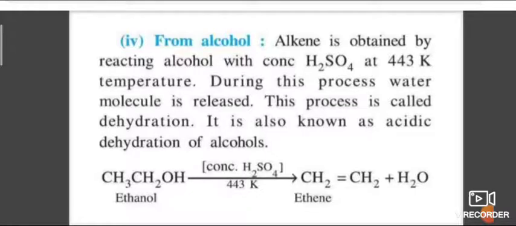So in dehydration, this is the order: tertiary is more, next secondary, next primary, because of the involvement of reactive intermediate, that is carbocation. In some cases, rearrangements also occur to give more stable carbocation if possible.